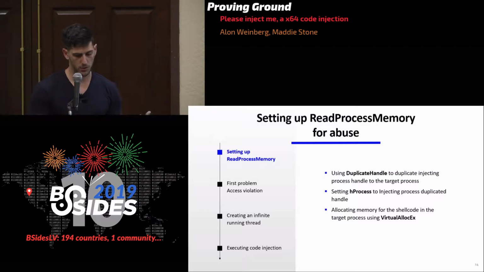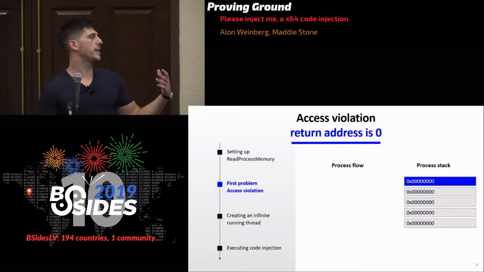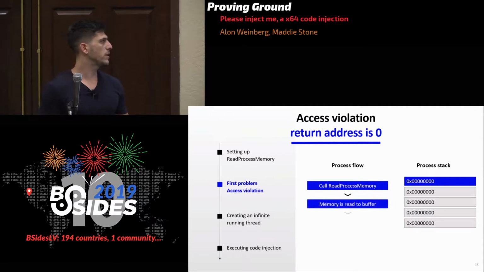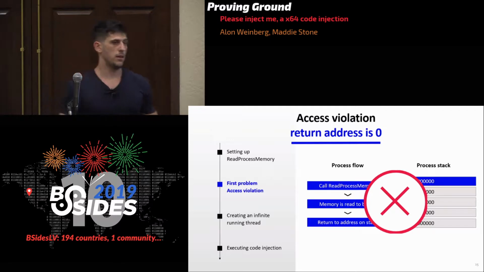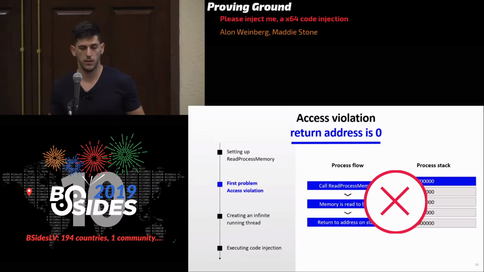So that looks good so far, but let's say we look at the stack, and the stack is going to look like this because it's all zeroed out. So we call ReadProcessMemory. The memory is read to the buffer. We return to the address on the stack, and access violation. It's trying to jump back to 0. Can't happen. So we're getting an access violation, which is bad for us. The process is going to crash, and we can't then execute our code.